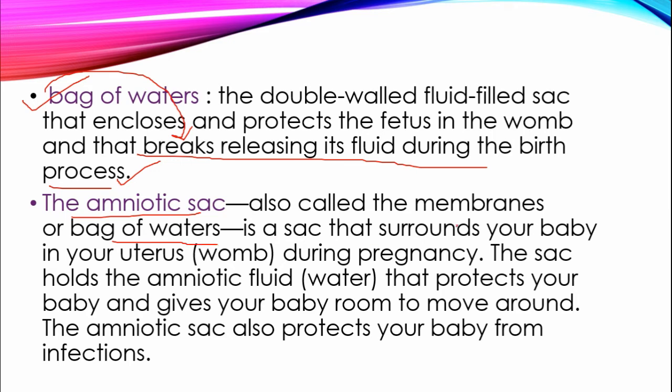It is a sac that surrounds the baby in your uterus, and during pregnancy the sac holds the amniotic fluid, as I've told you, that protects your baby and gives your baby room to move around. The amniotic sac also protects your baby from infection. This allows the baby to move around, and also prevents the baby from infection and any external injuries. Okay, so this is about amniotic sac and bag of water.